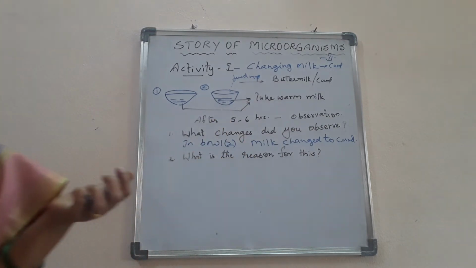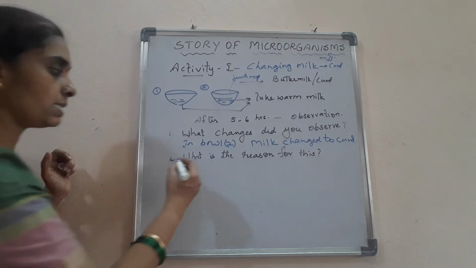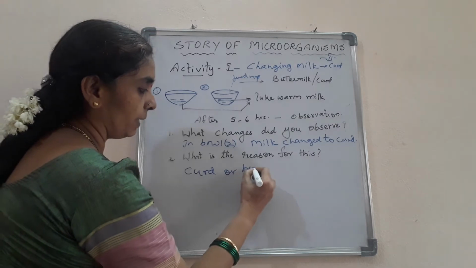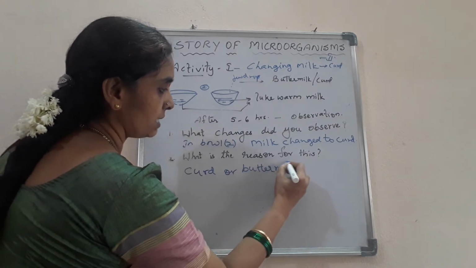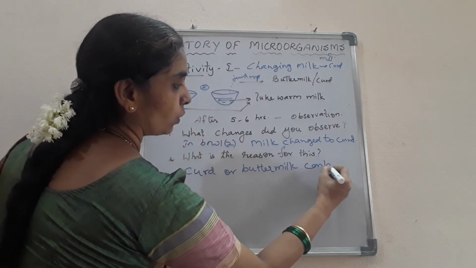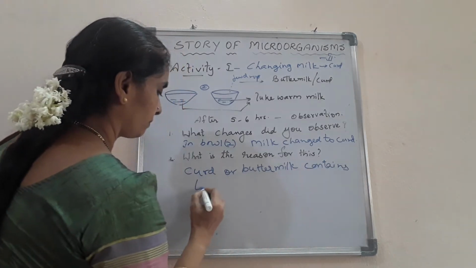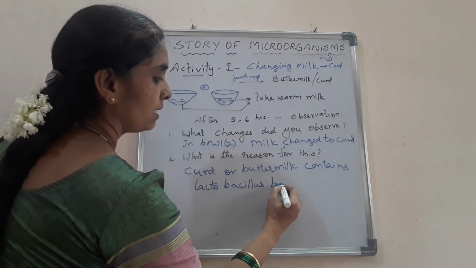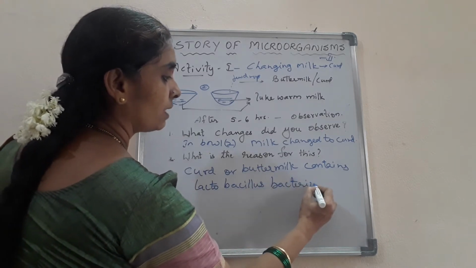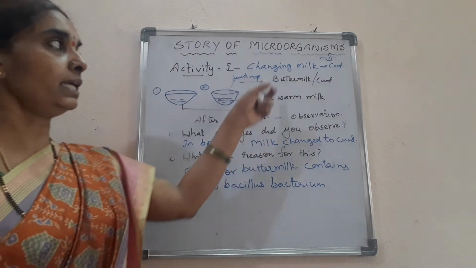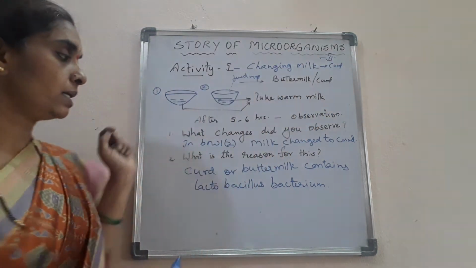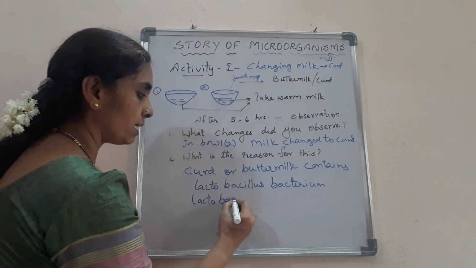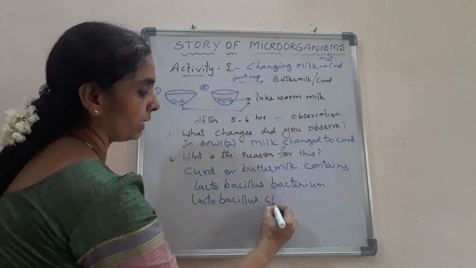The curd or buttermilk contains lactobacillus bacterium, which helps to convert the milk into curd. So this bacteria, lactobacillus, changes milk into curd.